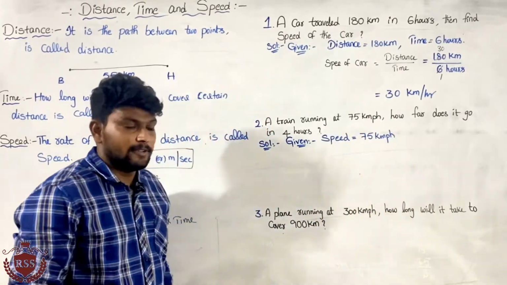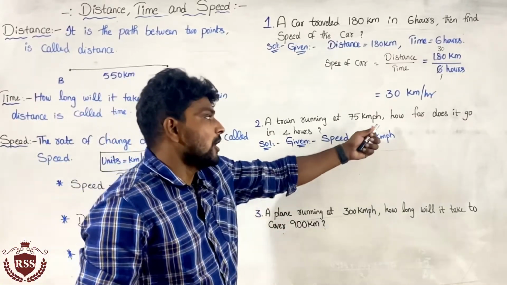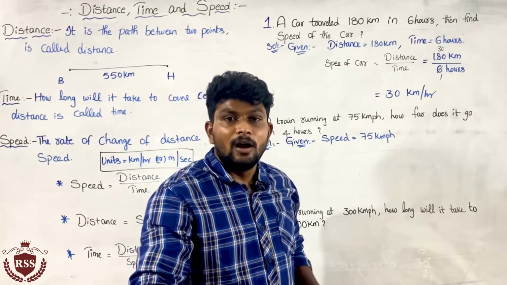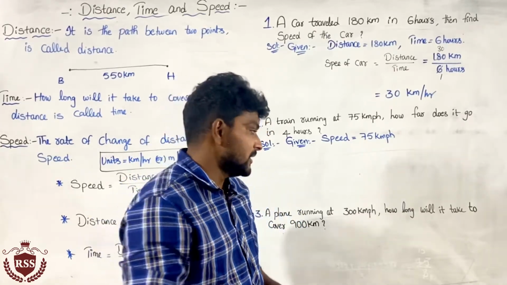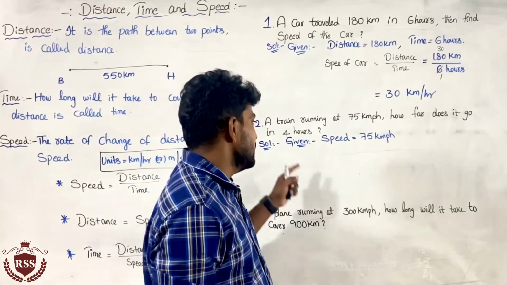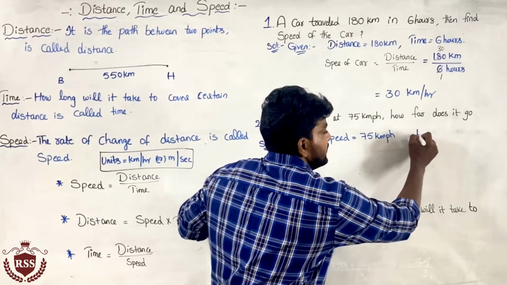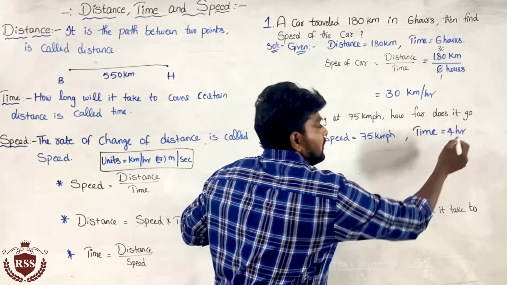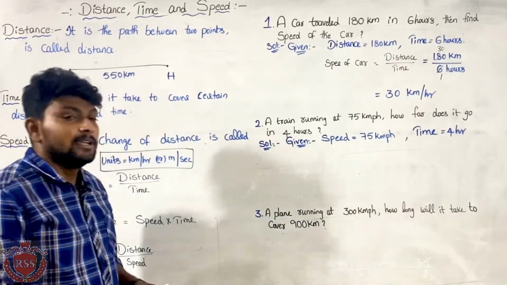Speed of the train is 75 kmph. How far means how much distance it traveled in 4 hours. In the time of 4 hours, how long did it travel? How much distance did it travel?